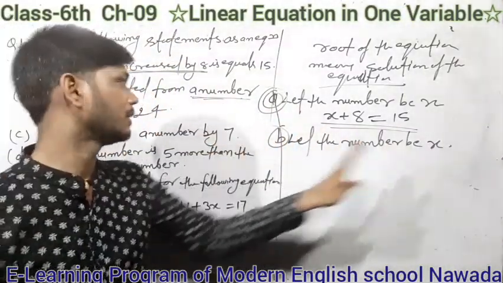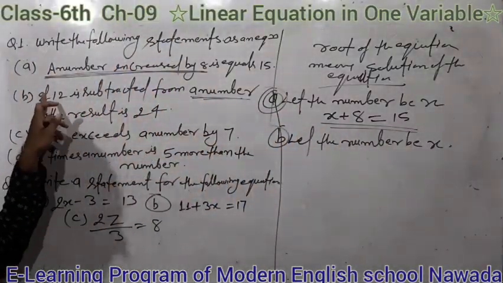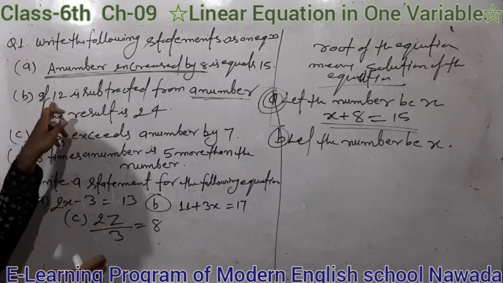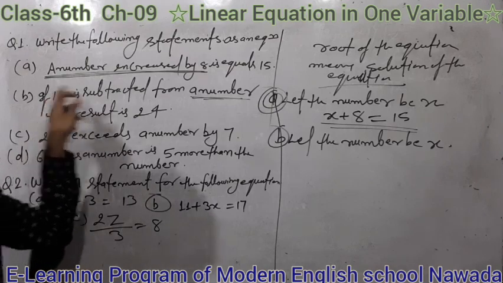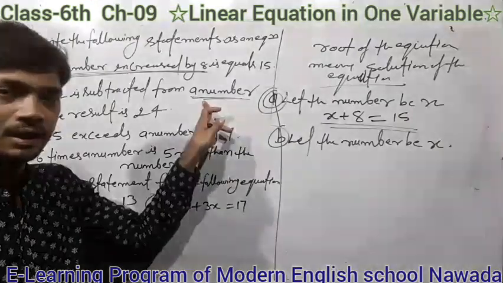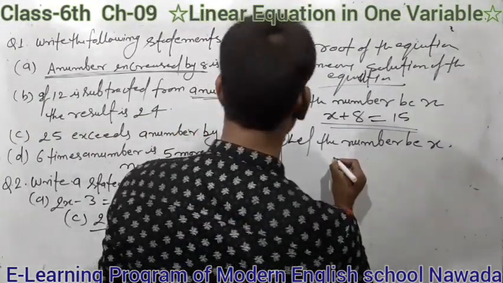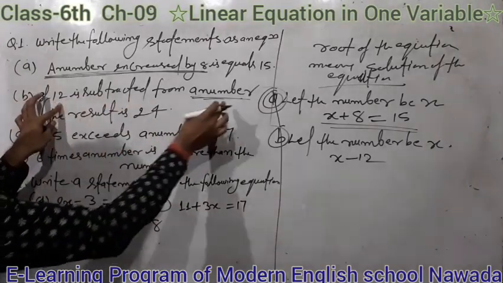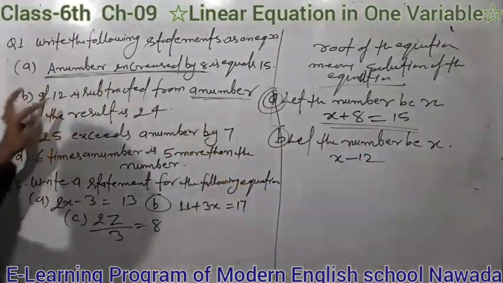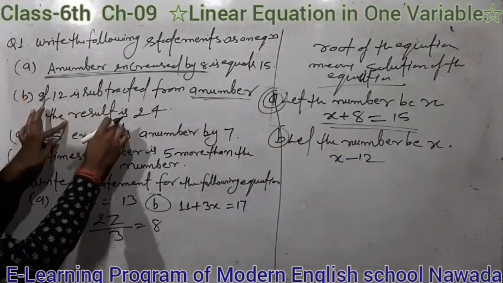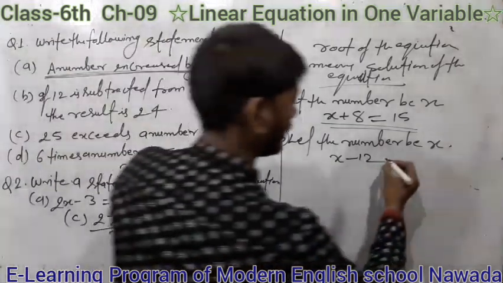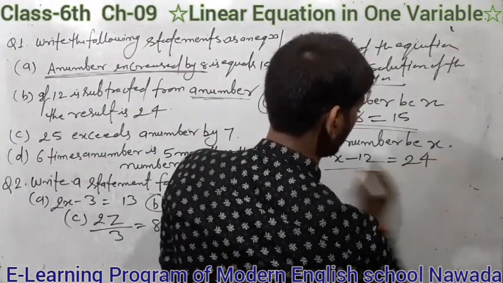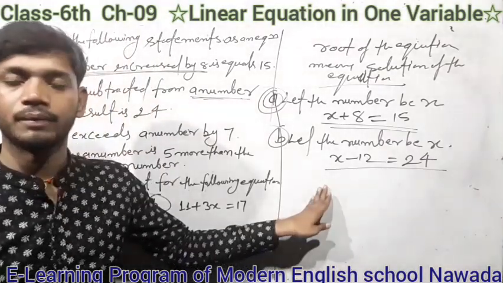Number means x, and 12 is subtracted from it. That means x minus 12, this is its expression, and the result is equal to 24. x minus 12 is equal to 24. It's your required equation.